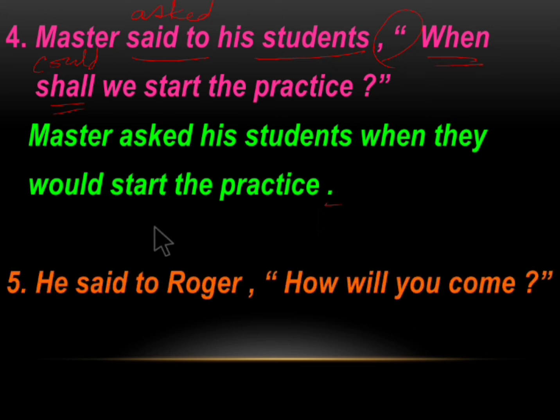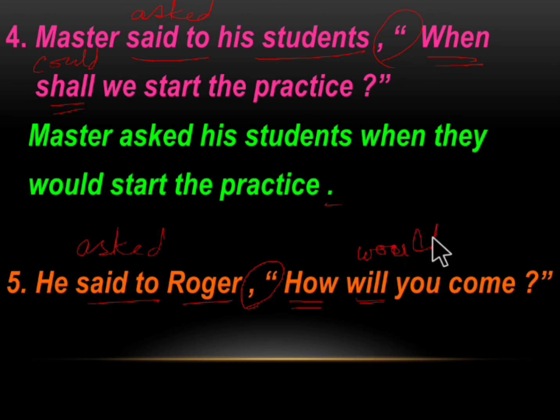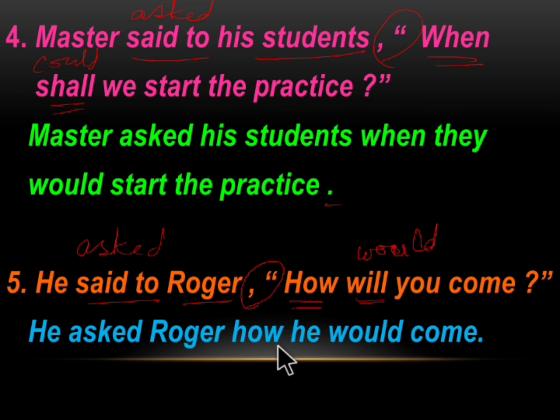The next sentence: He said to Roger, "How will you come?" Here we have the listener, Roger, so said to will change to asked. So he asked Roger. We remove this punctuation. How is the WH word, and this becomes the connector here. Will you come? Will change to would. Now let us see. He asked Roger how he would come. It ends with a full stop.